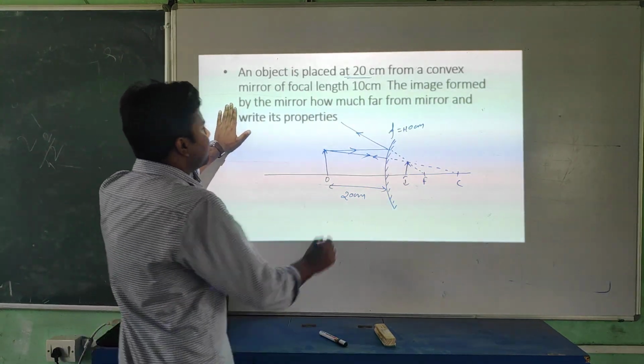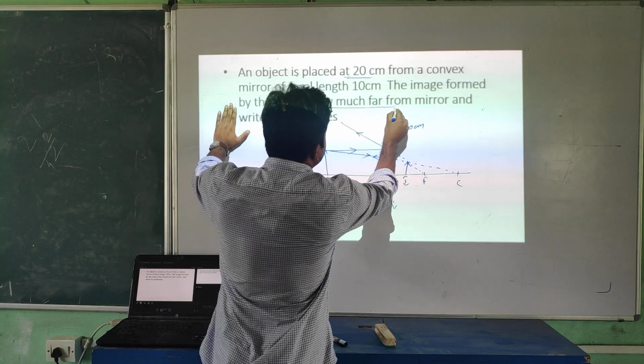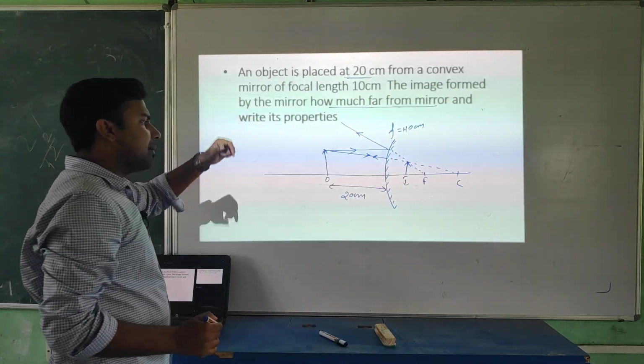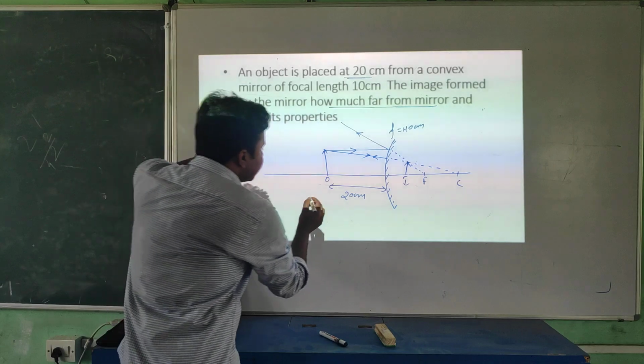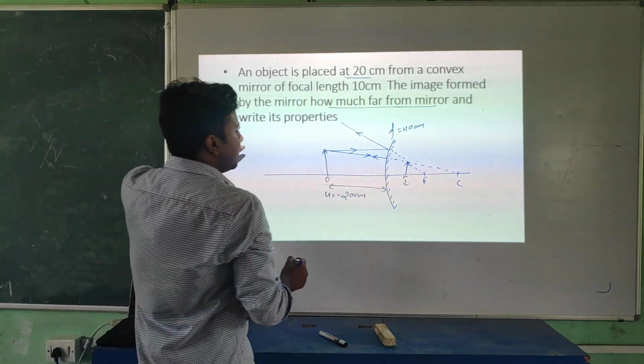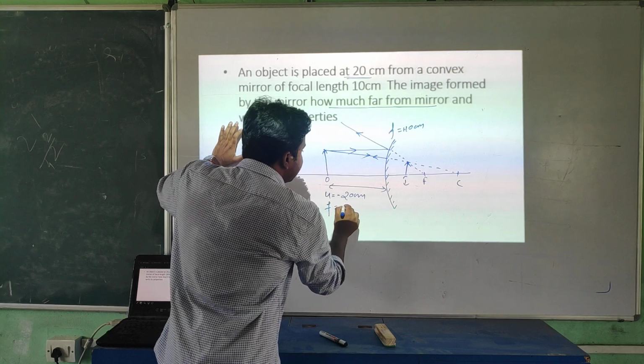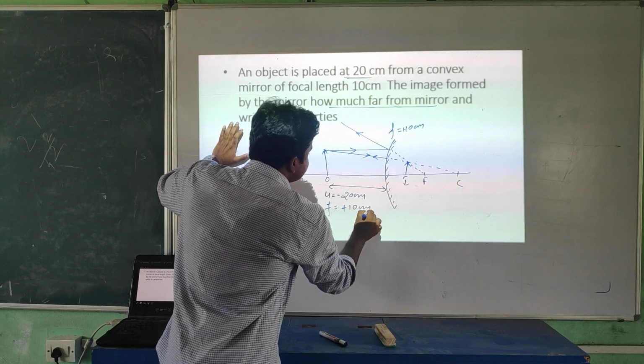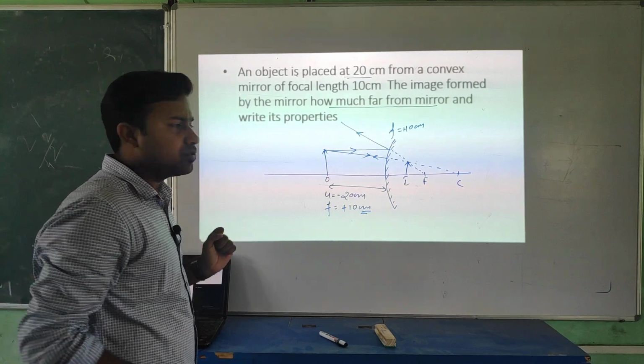But here we have to find how far the image is from the mirror. It means we have to find V. U is given, student: minus 20 centimeter. Focal length is also given here: plus 10 centimeter. This sign convention is very important, student.